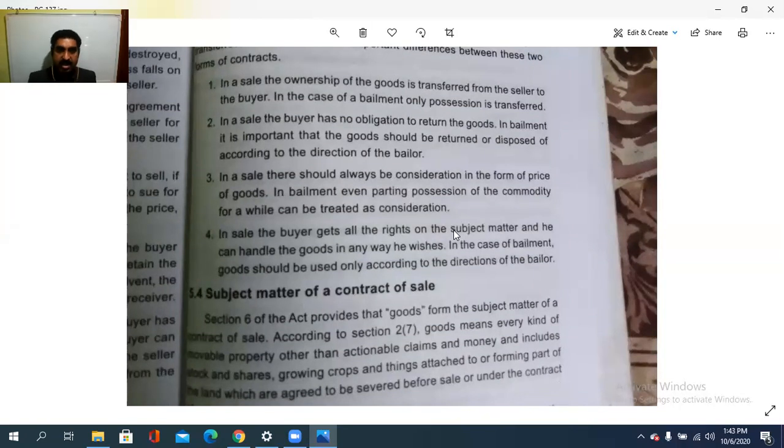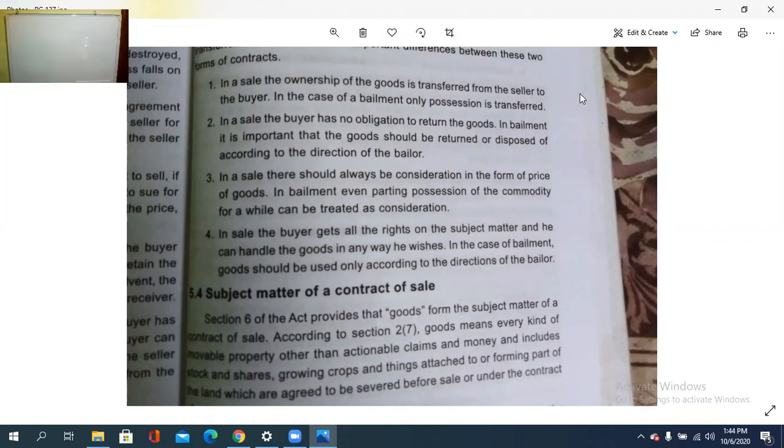And in sale, the buyer gets all the rights on the subject matter and he can handle the goods in any way he wishes. വാങ്ങിക്കുന്ന ആൾക്ക് എല്ലാ ഫ്രീഡവും ഉണ്ട്. അവന് ഇഷ്ടമുള്ള രീതിയിലാണ് യൂസ് ചെയ്യുന്നത്. While in the case of a bailment, goods should be used only according to the directions of the bailor.